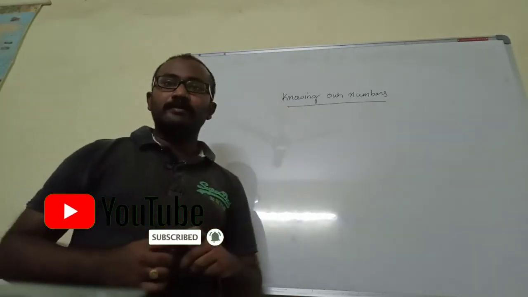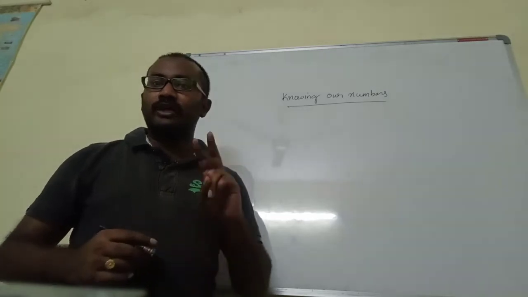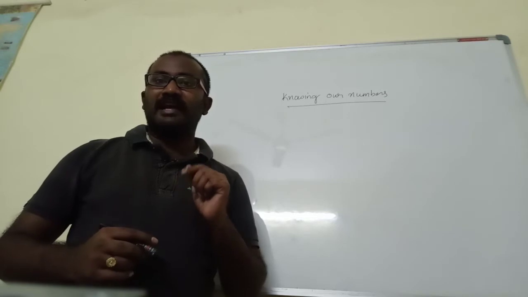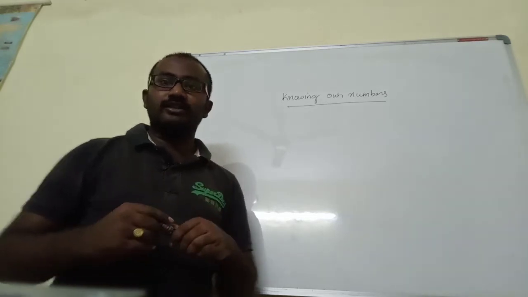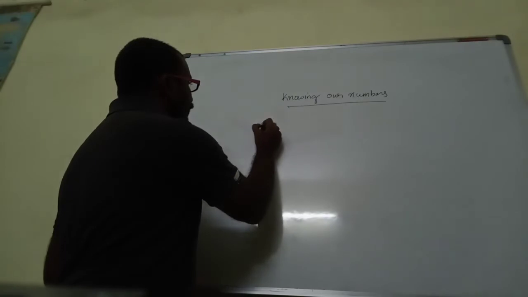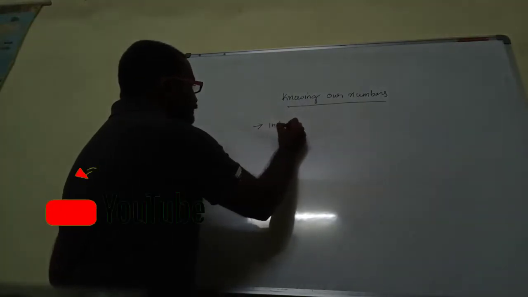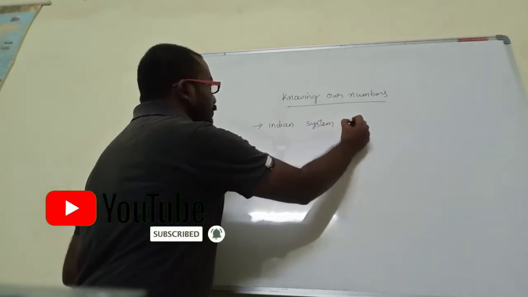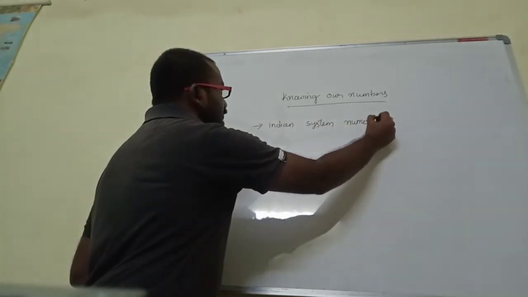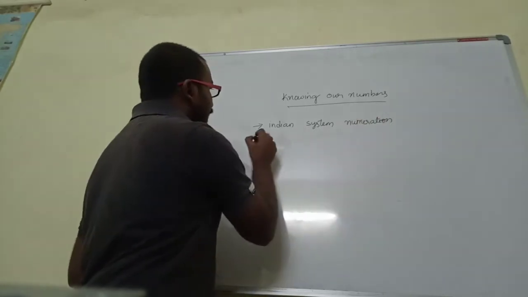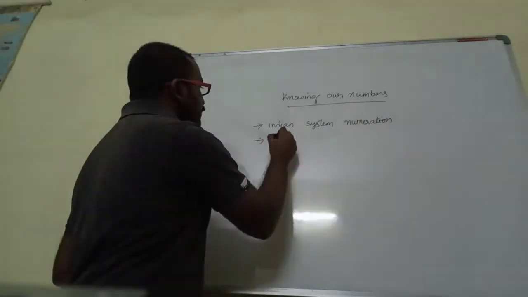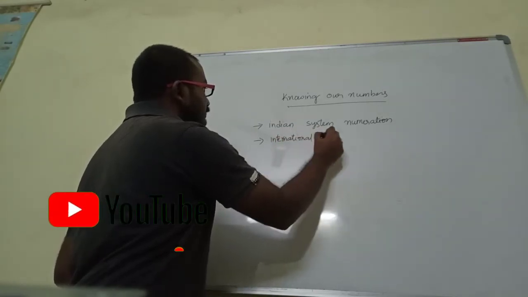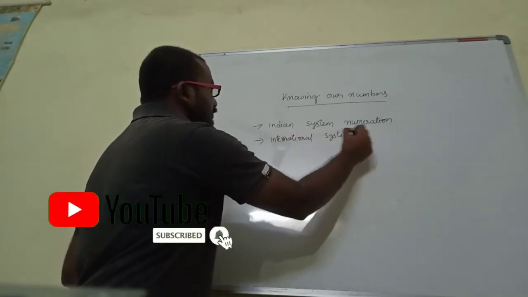Now in knowing our numbers, we have two types of numeration. The first is the Indian system of numeration, and the second is the international system of numeration.